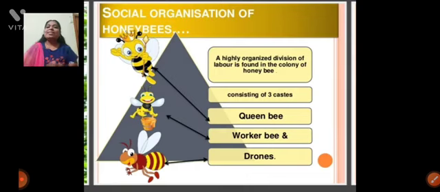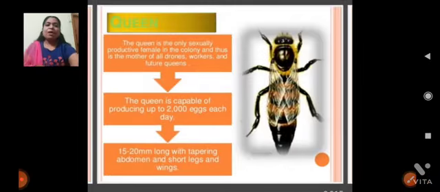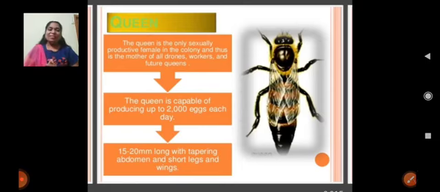Social organization of honeybee. Social organization means that in one colony, three types of bees are present. What are the three types? One queen, one king, and a number of workers will be present in one hive. Okay, that is the organization of honeybees. First, we discuss the queen. The queen is the one and only female present in the hive.